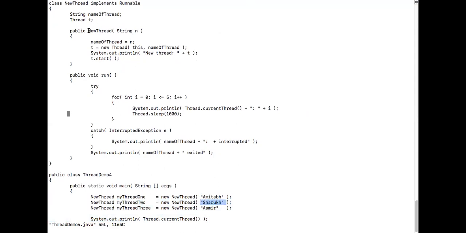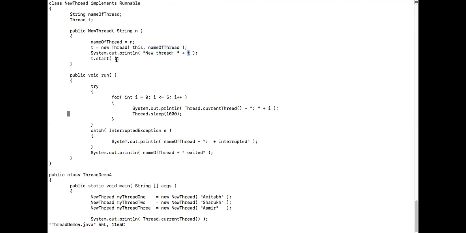So what happens? The control will come to the constructor over here, isn't it? What is string n? Shahrukh. And then am I creating a new thread? Yes, creating a new thread and associating it with this my thread 2 object. This is nothing but this, because this is passed as the this reference, no? And what is the name of the new thread? Shahrukh. And I'm printing that information over here.